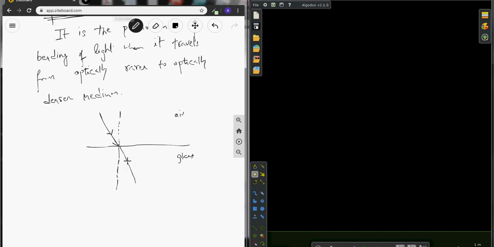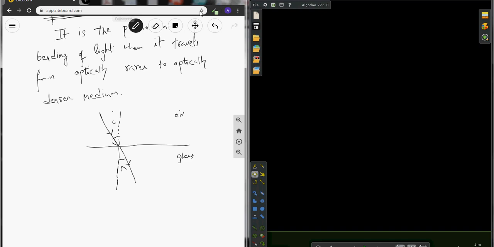The ray gets refracted. That means it moves towards the normal. This is called the angle of incidence and this is the angle of refraction. This phenomenon is called refraction. The bending of light while traveling from optically rarer to optically denser medium is called refraction.